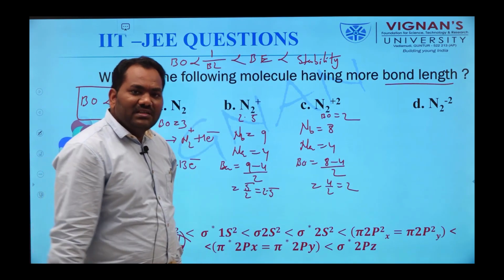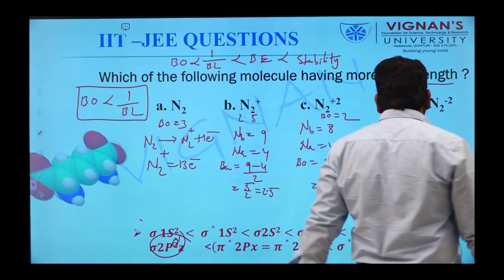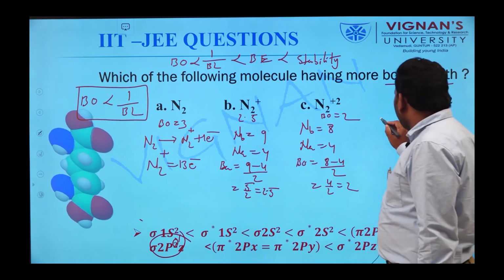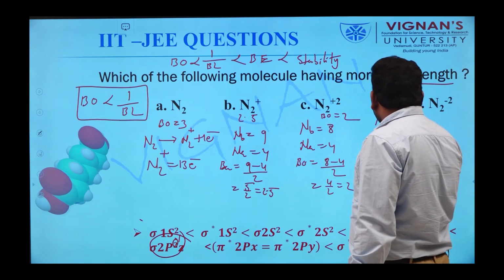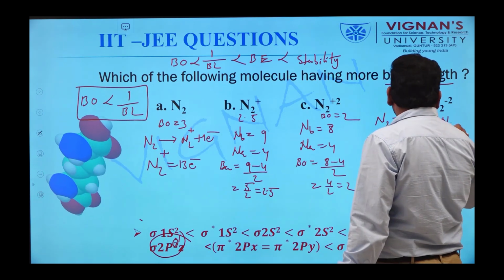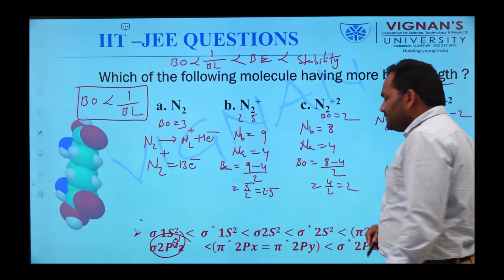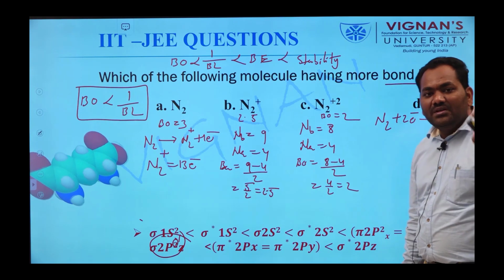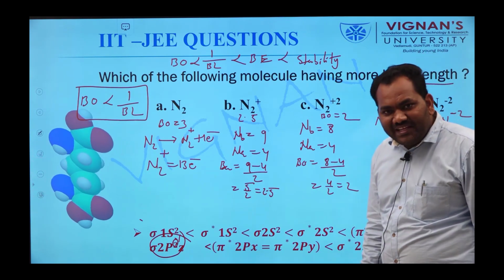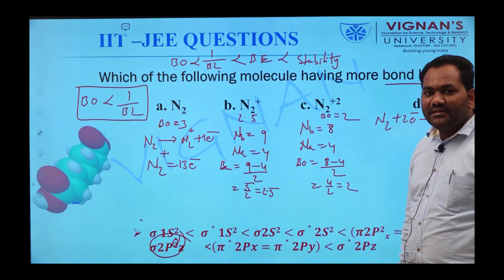Similarly, we can calculate the bond order of N2 2 minus. N2 2 minus is formed by adding 2 electrons to the N2 molecule. Clear?